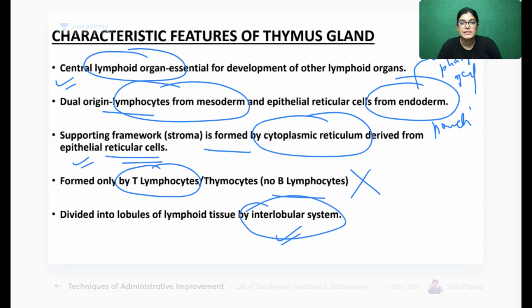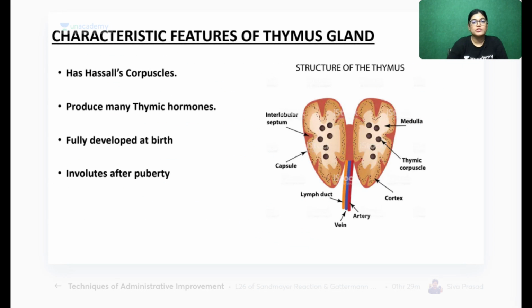All these points which are written in the slide, my dear students, are already explained. The same thing I have written here in the points. Everyone, have you understood? Can we move on to the next slide? Then form and function. If in histology examination you have to write characteristic feature, it is having Hazel corpuscles and it produces thymic hormones, thymopoietin and thymosin. We have already discussed thymosin and thymopoietin.